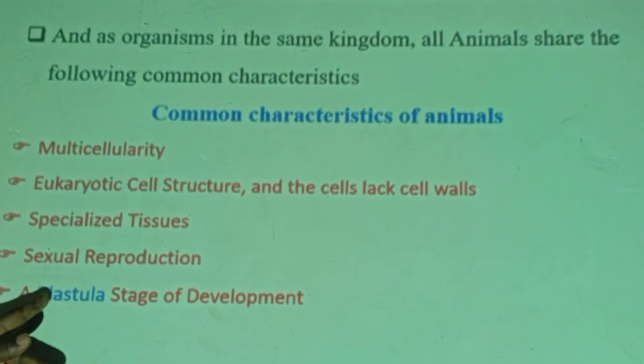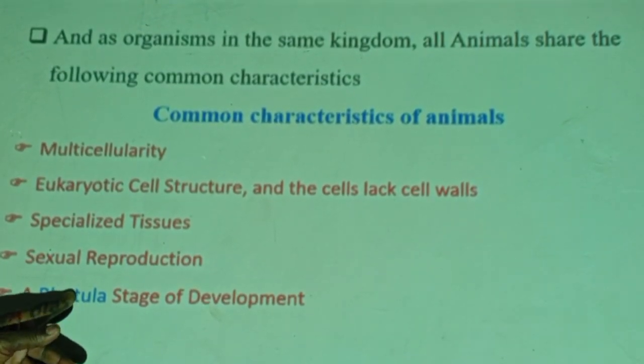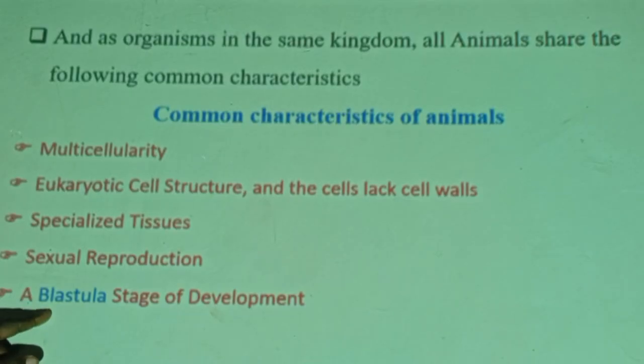And the other is a blastula. This may be new for you. When sperm and egg unite to produce a zygote, the zygote undergoes cleavage. Cleavage means rapid cell division. Multiple cells are produced, and these first appear as a ball of cells known as morula. The morula changes into blastula by the process of blastulation.